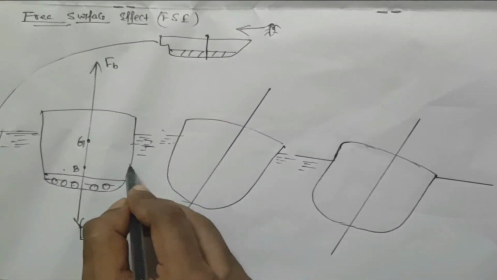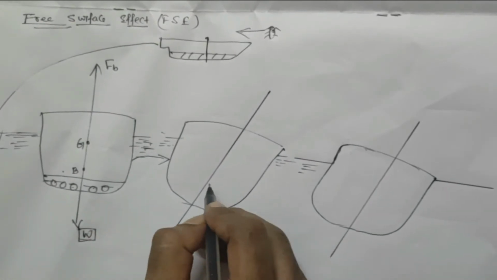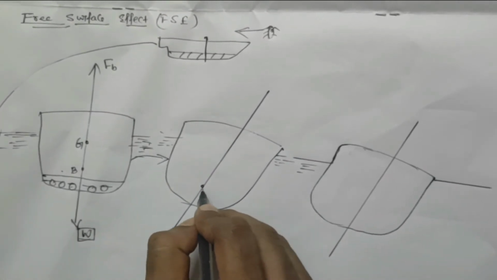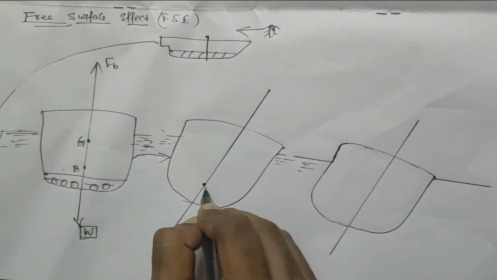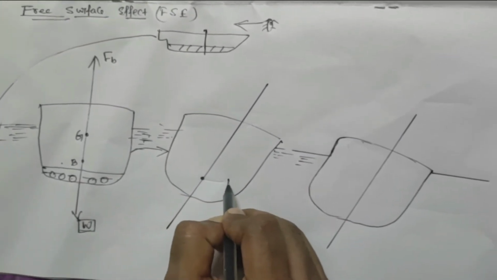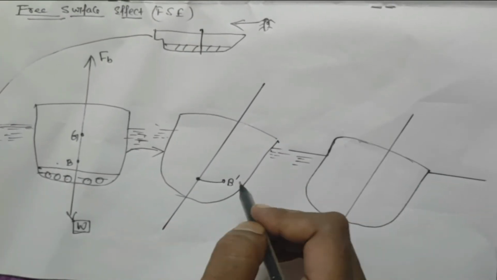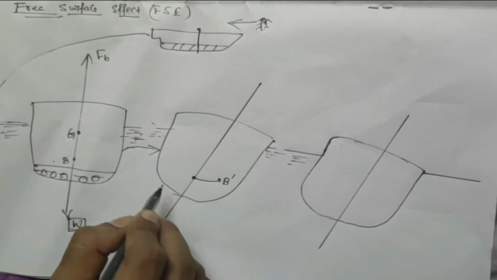Then if the ship is tilted, my center of buoyancy must shift. If the right side replacement shifts from here to here, let's assume B dash, and my center of gravity, if it is solid,